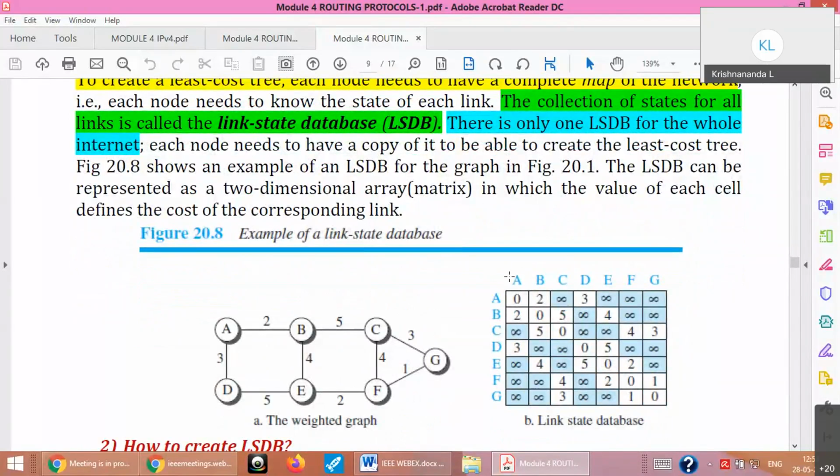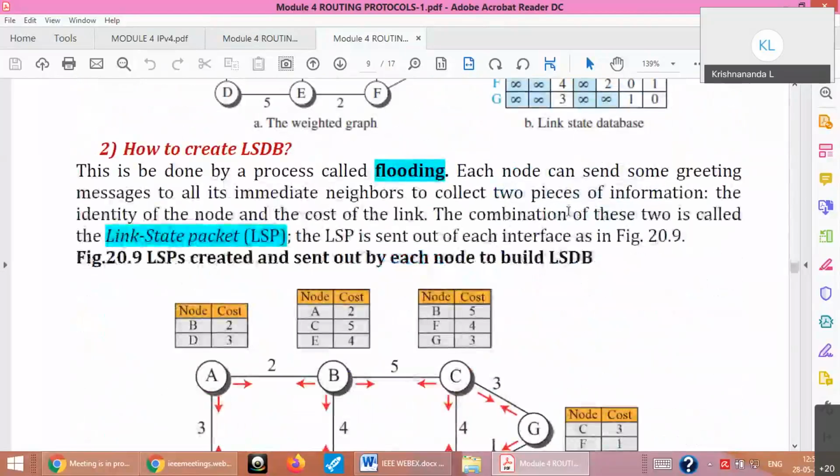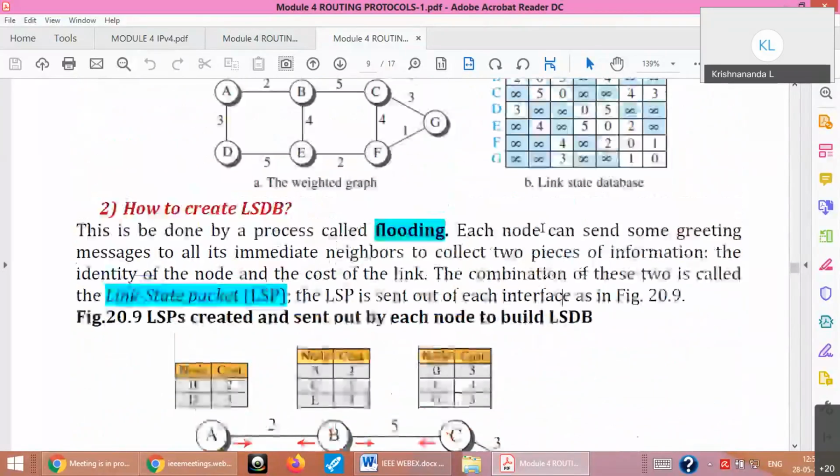You can see horizontally on the row A, B, C, D, E, F, G, and the column also A, B, C, D, E, F, G. Initially, when the cost is not known, it is infinity. Again, same analogy and same operation. Infinity should not be there in any of these matrix elements or cells. That's all. So the LSDB can be represented as a two-dimensional array or a matrix. Okay, that's how it is. The second question will be how to create this LSDB.